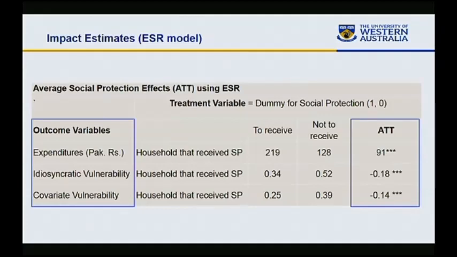Similarly, for idiosyncratic vulnerability, households that are receiving social protection would have been 18% more vulnerable had they not received this social protection. And similarly, in the case of covariate vulnerability, we have 40%, which means that households would have been 14% more vulnerable to covariate shocks had they not received social protection.